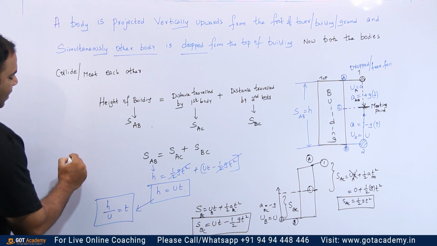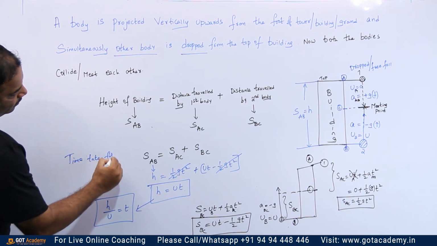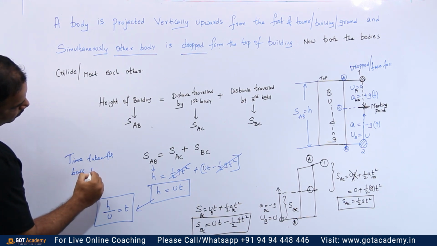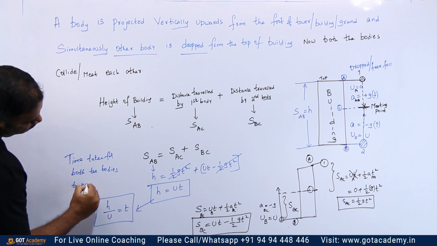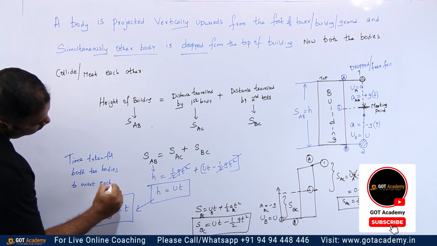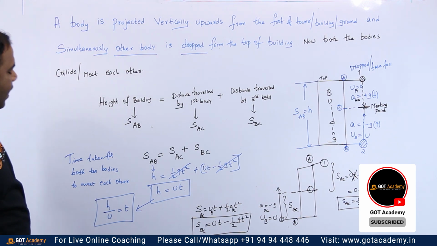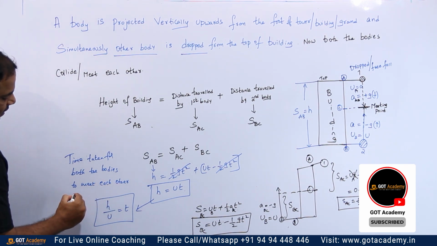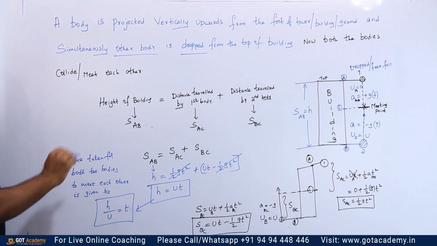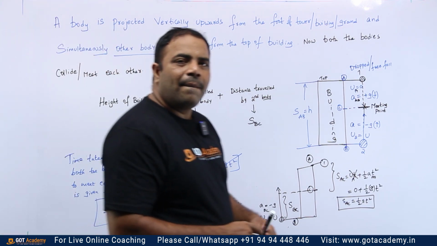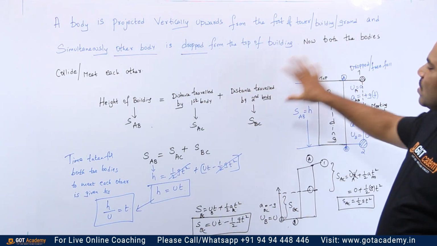Here t is nothing but the time taken for both the bodies to meet each other. Is it clear? It is given by t equal to h by u. Very important concept, my dear children. So have a close look at this.